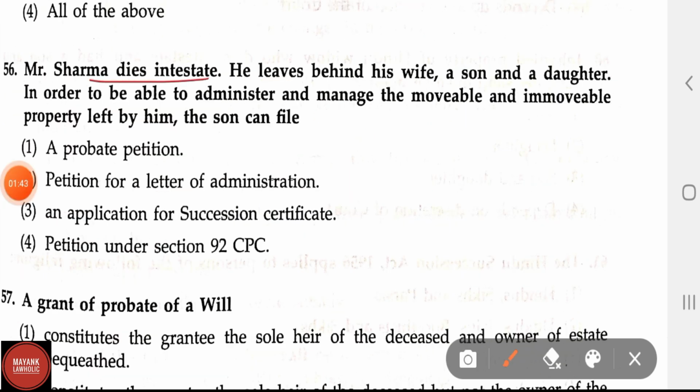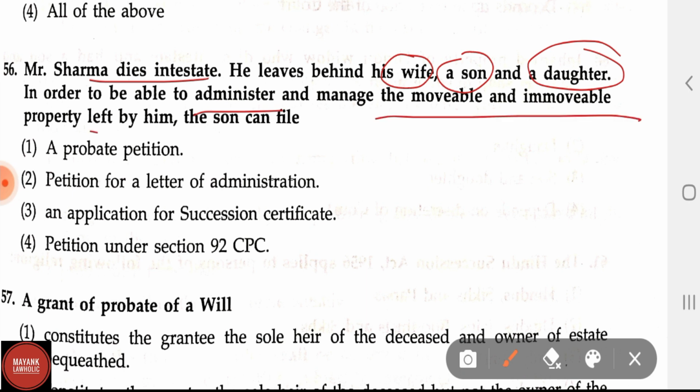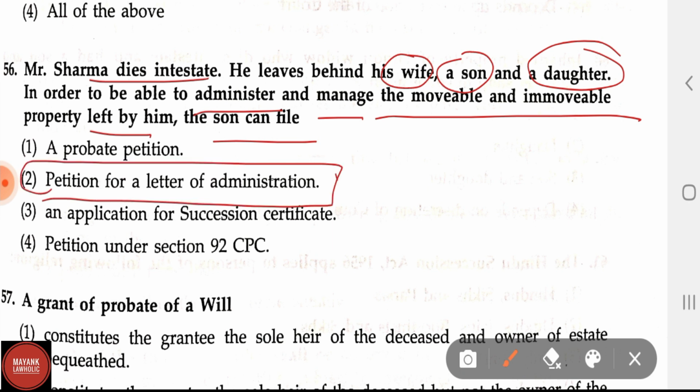Mr. Sharma dies intestate. He leaves behind his wife, a son and a daughter. In order to be able to administer and manage the movable and immovable property left by him, the son can file: option 1, a probate petition; option 2, a petition for a letter of administration; option 3, an application for succession certificate; option 4, a petition under Section 92 CPC. The correct answer is petition for a letter of administration.